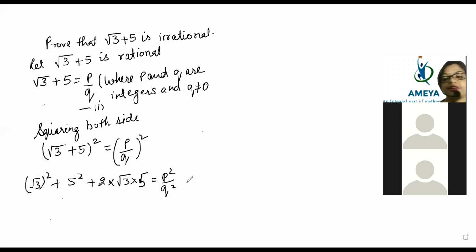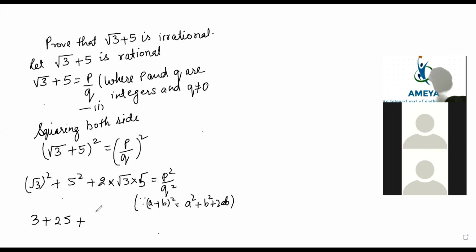So, beta, the identity formula is: we know that (a plus b) whole square is a square plus b square plus 2ab. This one will become 3, this one will become 25, and this one will become 10 root 3, is equal to p square by q square.